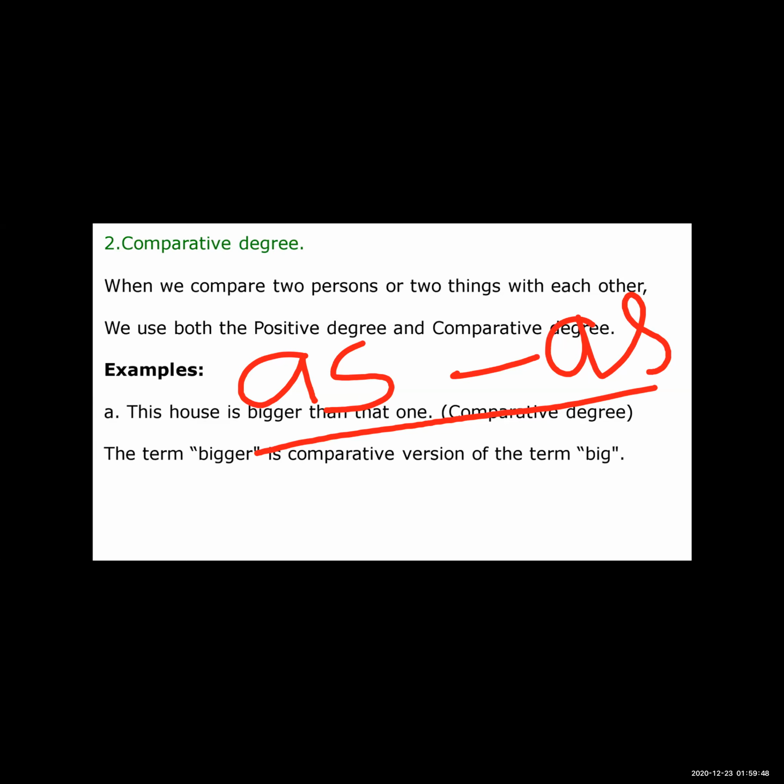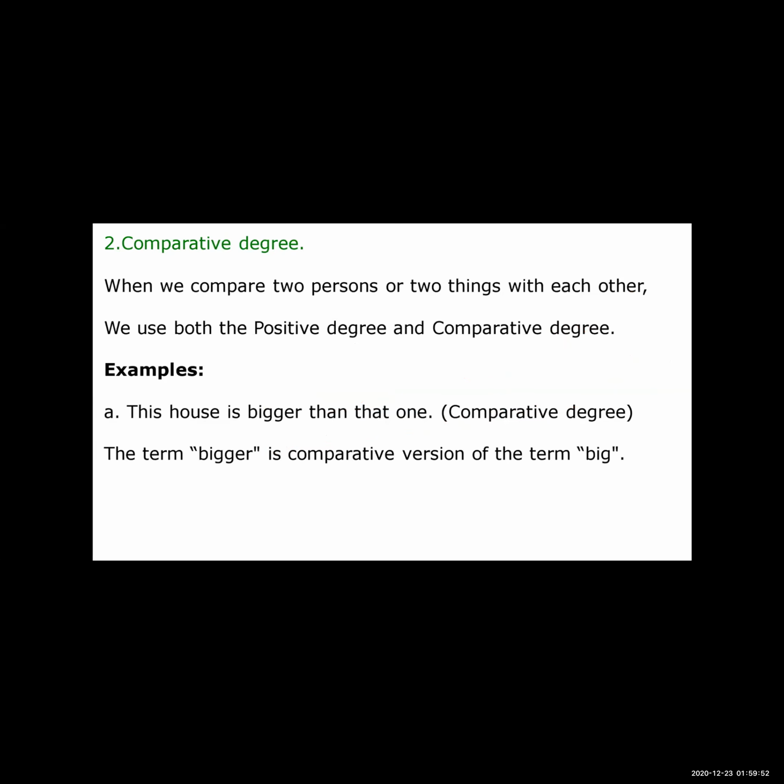Now see the example: this house is bigger than that one. Here there is a comparison between two things, this house and that house. There are two houses and a comparison between them, which is bigger. So this house is bigger than that one.